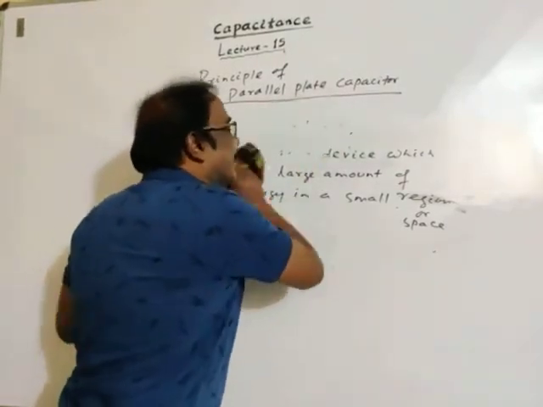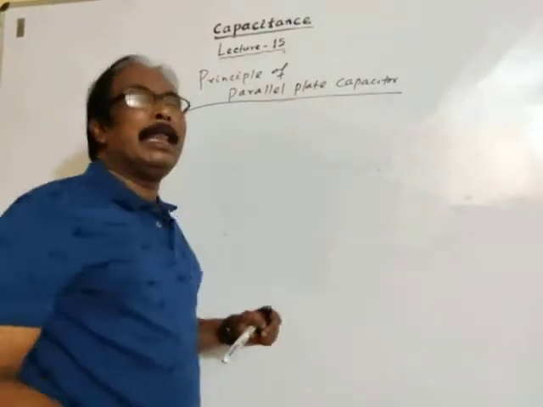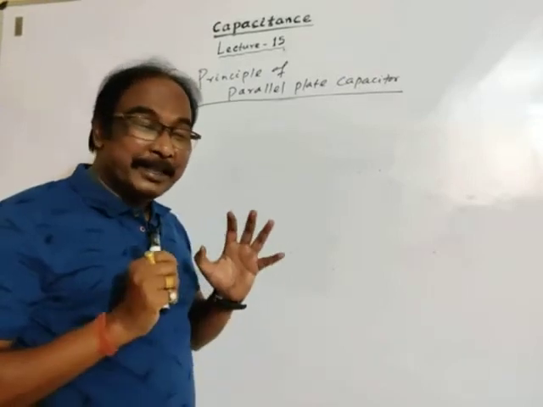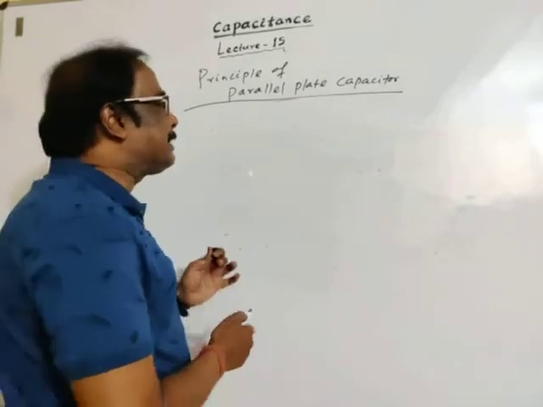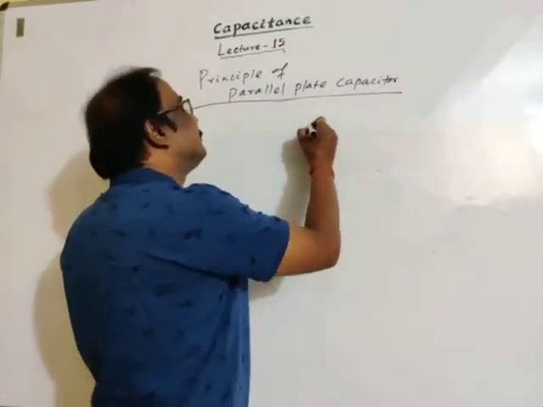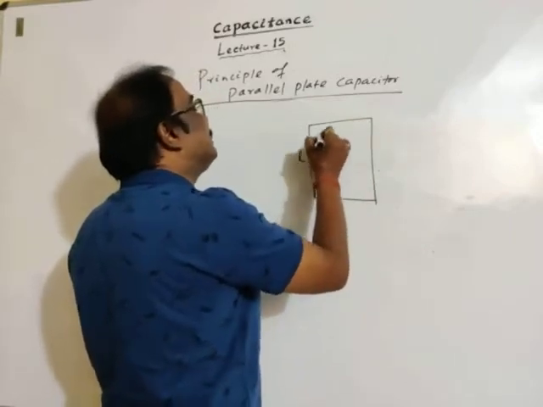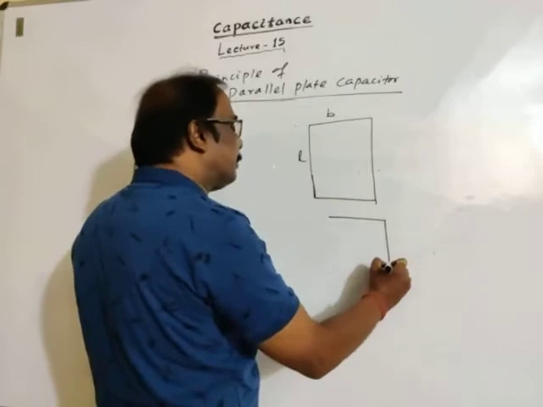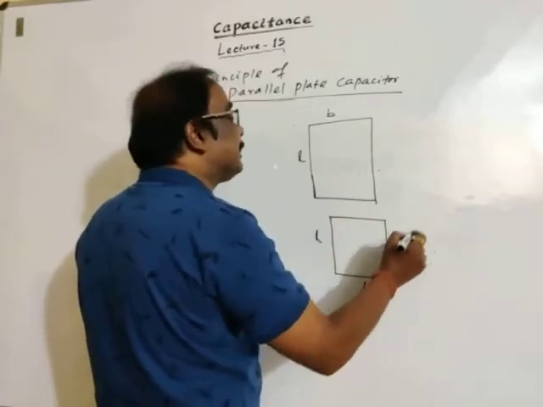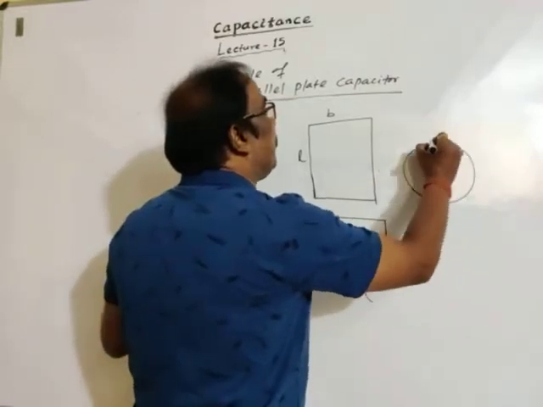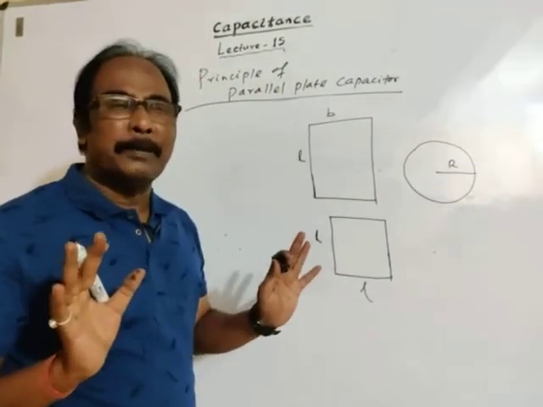Okay, see, suppose we take a metallic plate. Let's think like this. Finally, I will write the principle. Just think. Let's take a metallic plate. You may take a rectangular plate, length L, breadth B, or a square plate, each side L, or a circular plate of radius R. Whatever you take, let's just take a metallic plate.